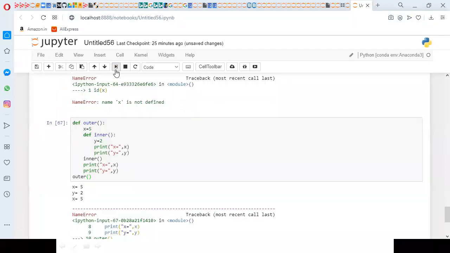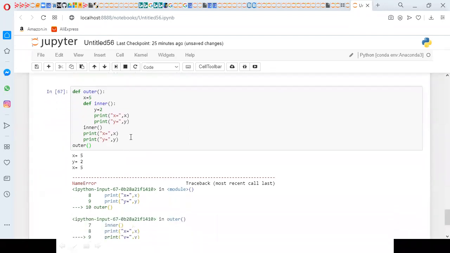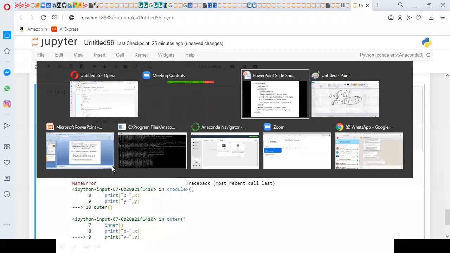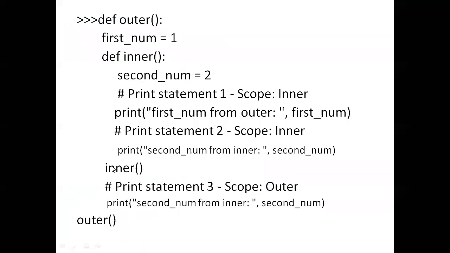If you execute it, x equal to 5, y equal to 2 I got. Next, x equal to 5 only I got. Y is not available. Why? Because the lifetime of y is here only. But x is working in outer and inner also. That is enclosed scope. That is about enclosed scope.